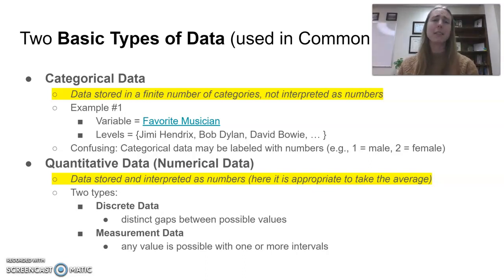It's a little bit confusing because sometimes we label categorical data with numbers. So we'll take a characteristic and we'll assign it a value, whereas that value is not actually measuring anything. And it wouldn't make sense to take the average, in this example, letting 1 represent male and 2 represent female. If we took the average and said, the average of this data set is 1.7, that 1.7 wouldn't really tell us anything. And so categorical data, again, it's things that are labels, things that are words, numbers that just label something,